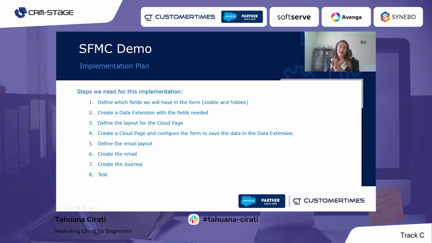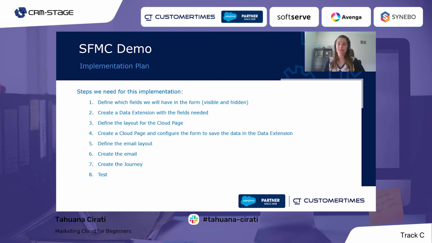So what are the steps here? What we need for this implementation? First, we need to define the fields which we will have in the form, both visible and hidden fields, because when we are building the form, and I will show this to you, it's possible to define some visible fields and also some hidden fields in case you want to pass some hidden information that will be useful for other analysis in the future.